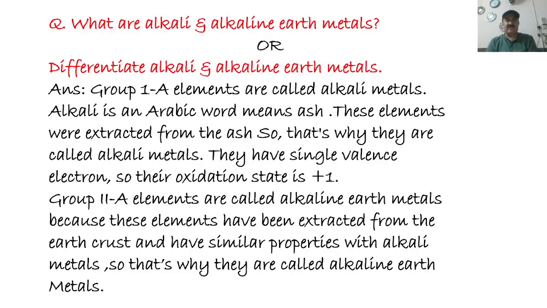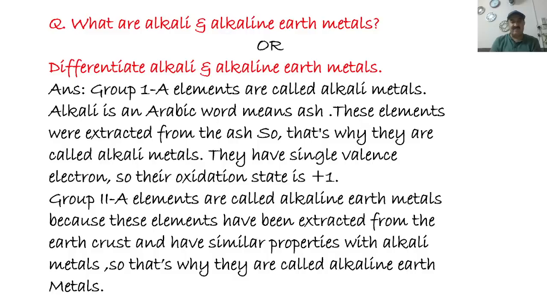Now the next question is: what are alkali and alkaline earth metals, or differentiate alkali and alkaline earth metals. Group 1A elements are called alkali metals, right? In the periodic table, group 1 elements are called alkali metals. Alkali is an Arabic word which means ash. These elements were extracted from the ash, so that's why they are called alkali metals.